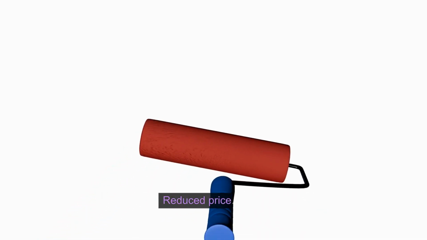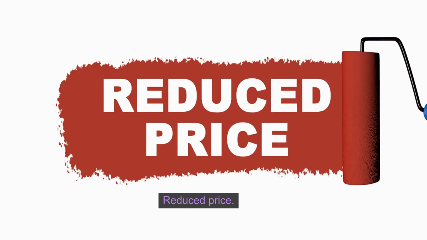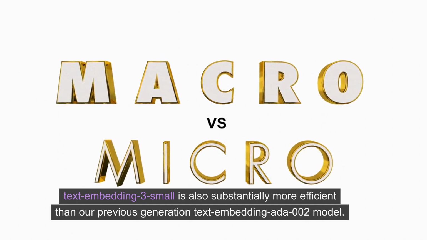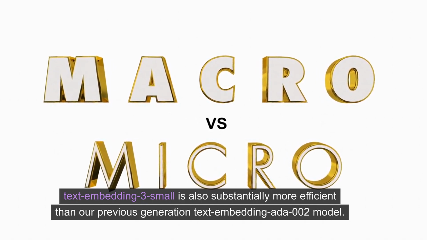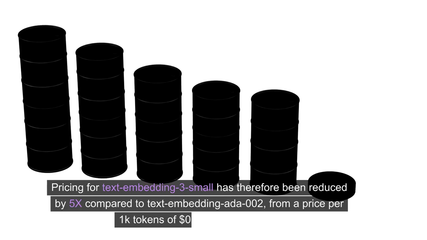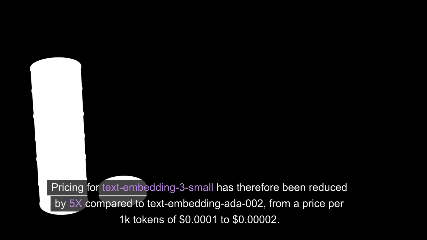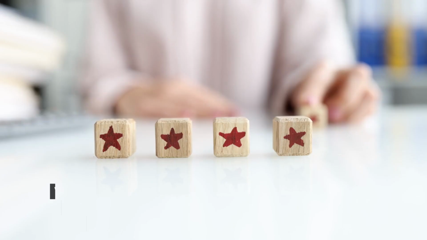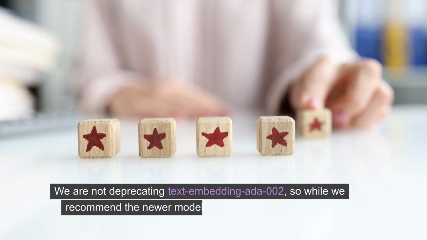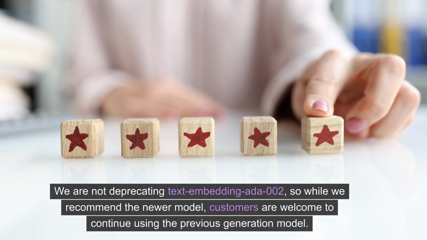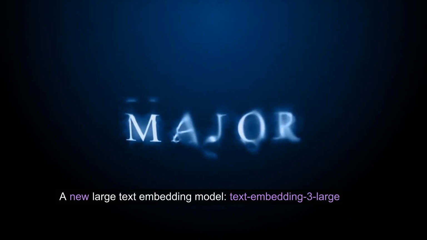Reduced price. Text Embedding 3 Small is also substantially more efficient than our previous generation Text Embedding ADA 002 model. Pricing for Text Embedding 3 Small has therefore been reduced by 5x compared to Text Embedding ADA 002, from a price per 1K tokens of $0.0001 to $0.00002. We are not deprecating Text Embedding ADA 002, so while we recommend the newer model, customers are welcome to continue using the previous generation model. A new large text embedding model, Text Embedding 3 Large.